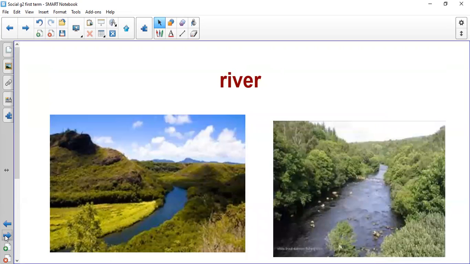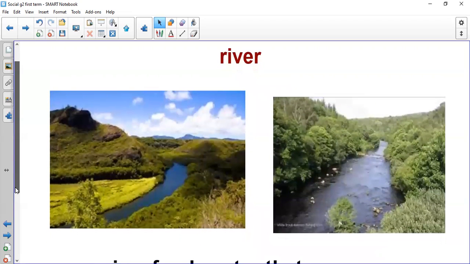The last landform that we will study in our lesson is river. This is the shape of the river. River, fresh waters that move across the land.